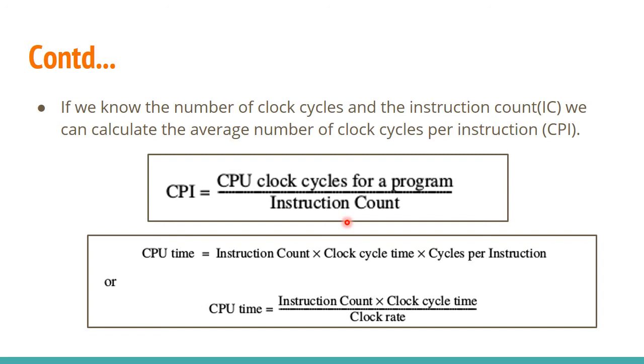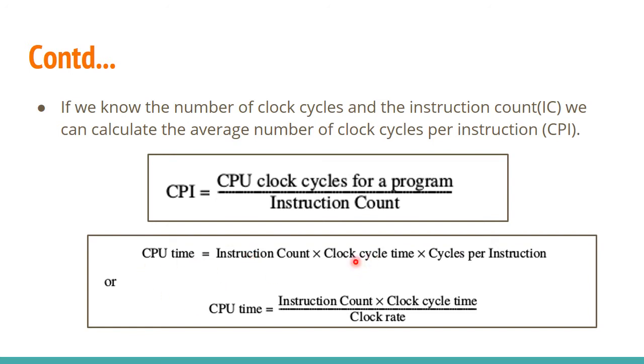Here I am telling you how to evaluate CPU time using instruction count, cycles per instruction, and clock cycle time. If you multiply these three together, you will get CPU time. That is instruction count into cycles per instruction into clock cycle time.